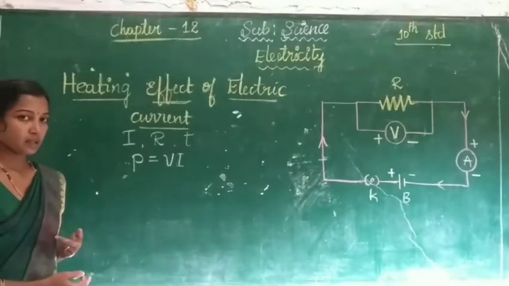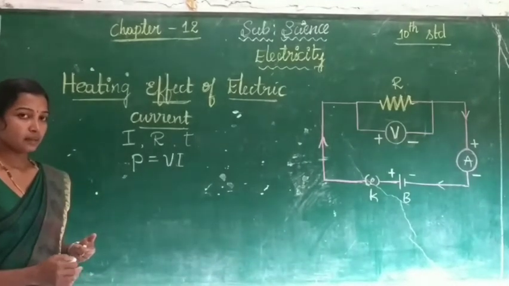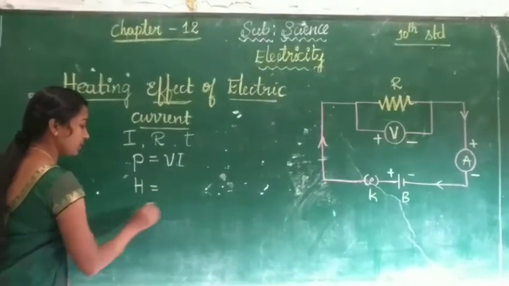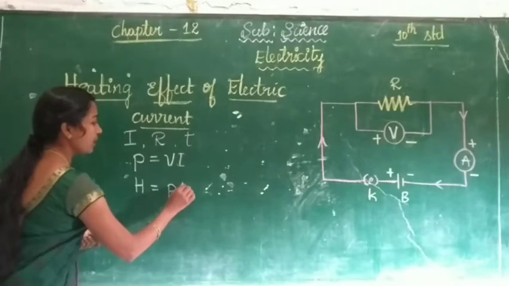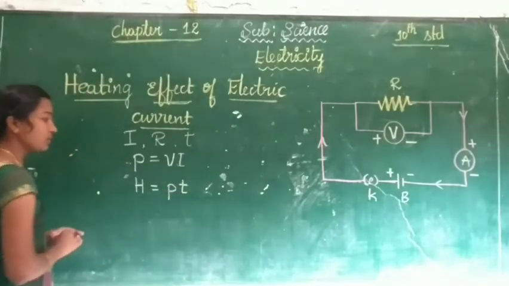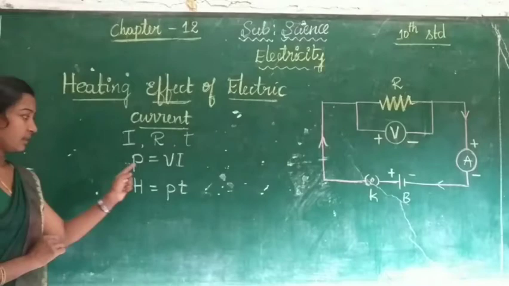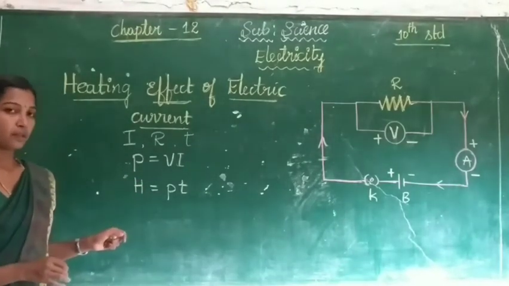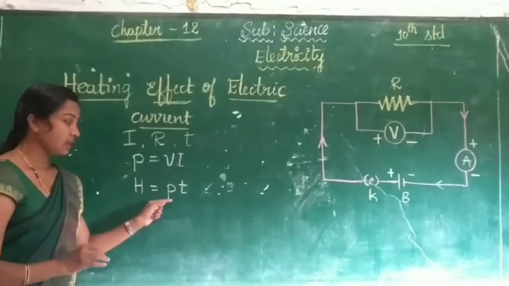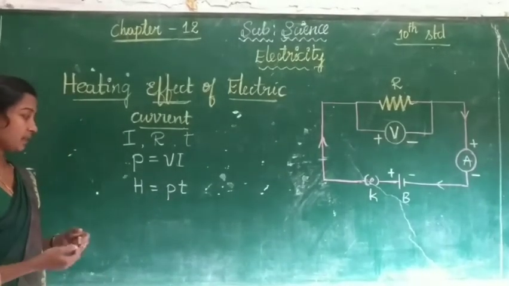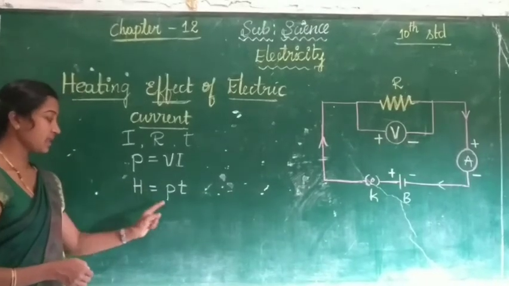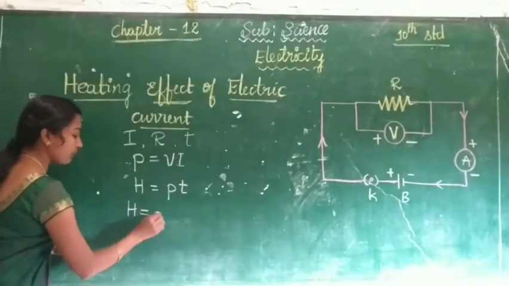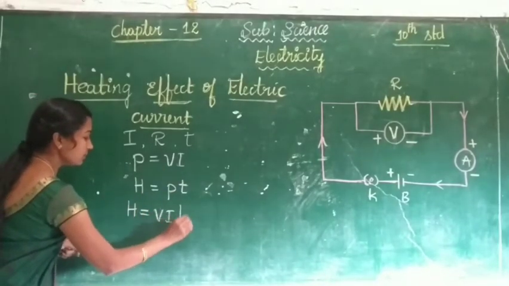After some time, when current flows in the conductor, heat gets generated. That is taken as H is equal to P into T. This power generated is called input power. With the input power, heat gets liberated with some time. Instead of P, write this formula: H is equal to V I into T.